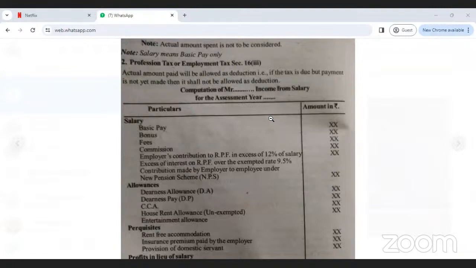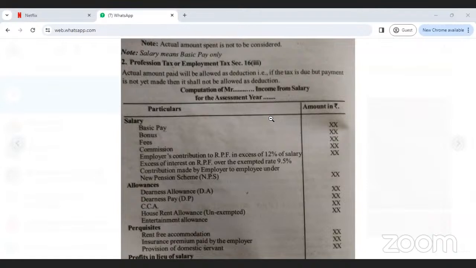The head of income is income from salary. Salary means what? Anybody? Nothing but any remuneration received by an employee of employment from the employer is known as salary income.